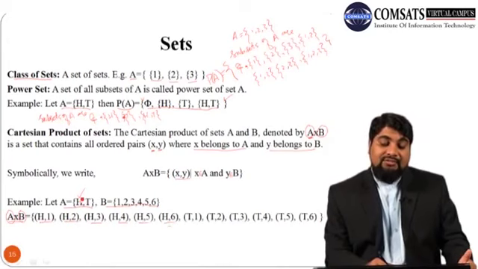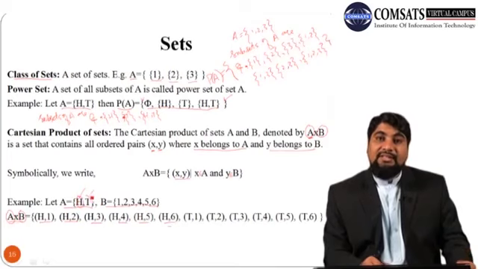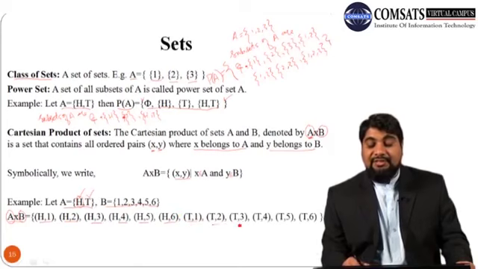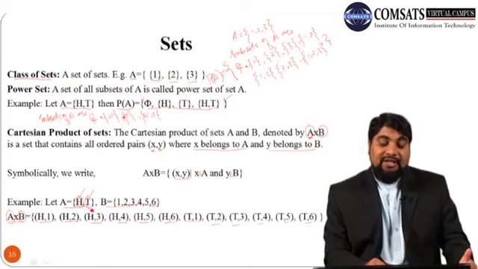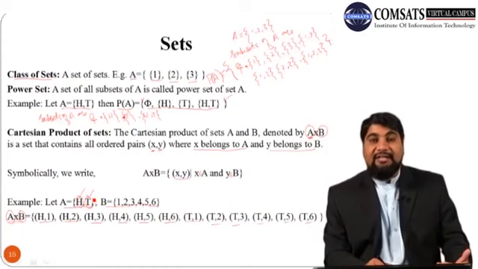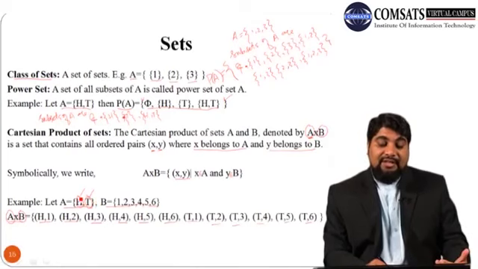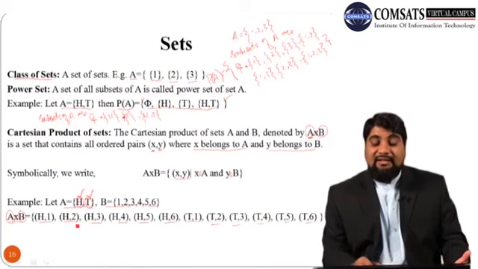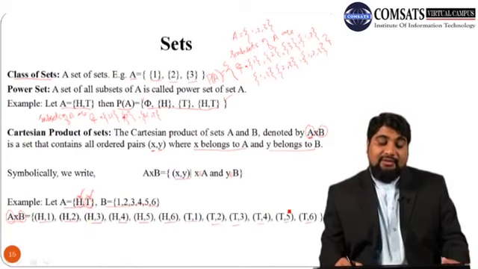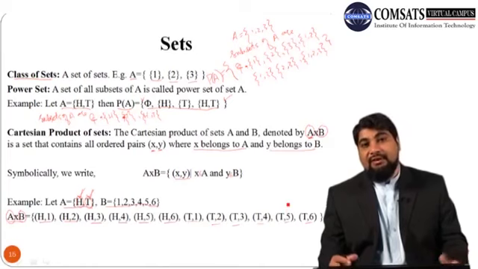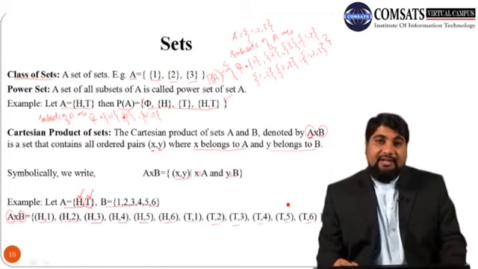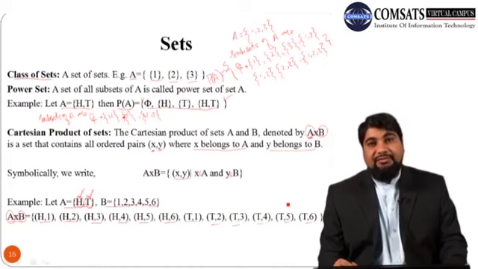Once you are finished with this first option, go to the second element: T1, T2, T3, T4, T5, T6. Once you are finished with the second element, if there is any other element in set A, start with that option. As far as this example is concerned, set A has 2 elements, so this is the required Cartesian product. This is how we can find the Cartesian product of any two sets.